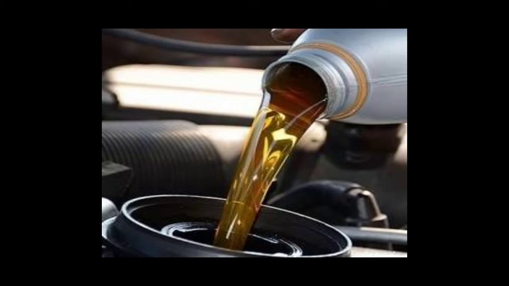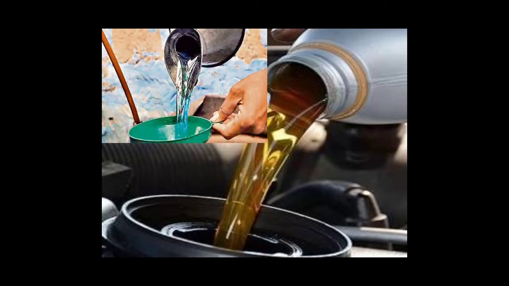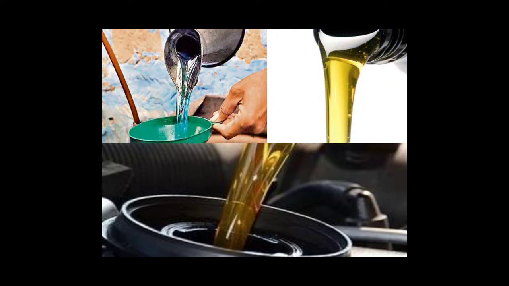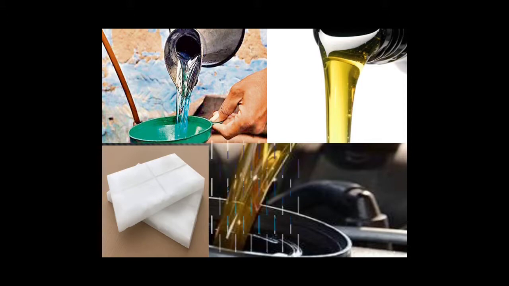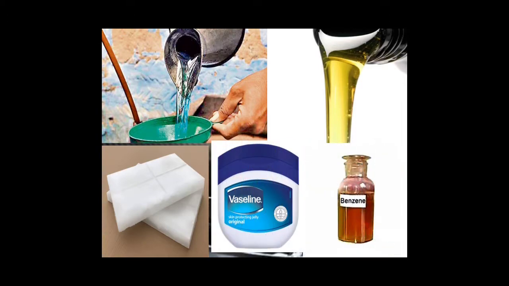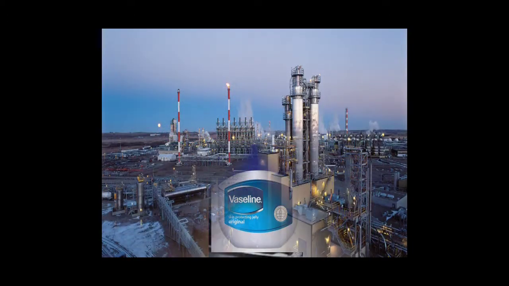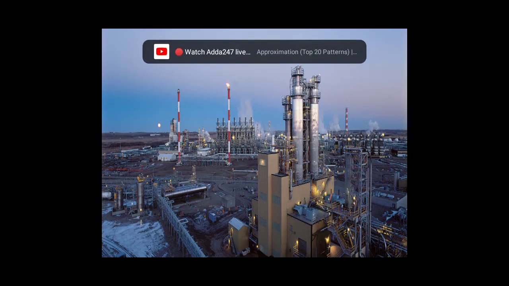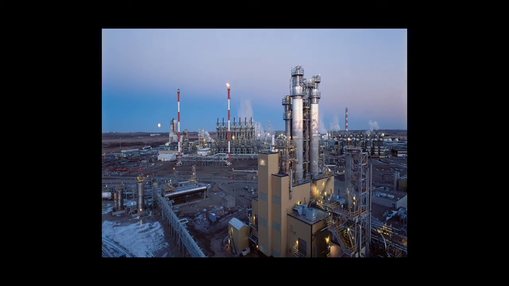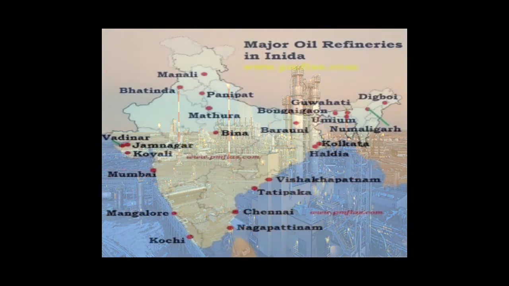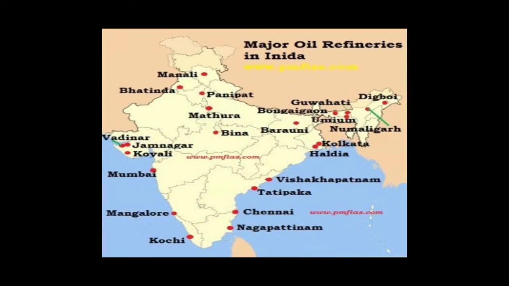It provides the most important lubricating agent and is used as a raw material for many petrochemical products. It is the main source of many products like petrol, kerosene, diesel oil, paraffin wax, Vaseline, and benzene. Therefore, it is the most important raw material for chemical industries. Now, let's see the distribution of mineral oil in India.